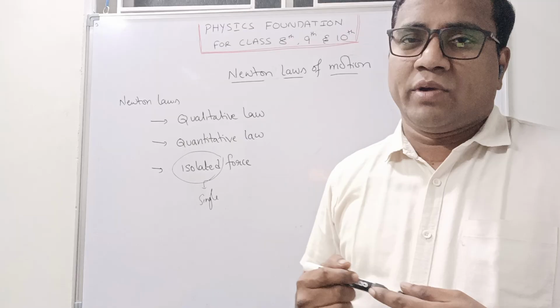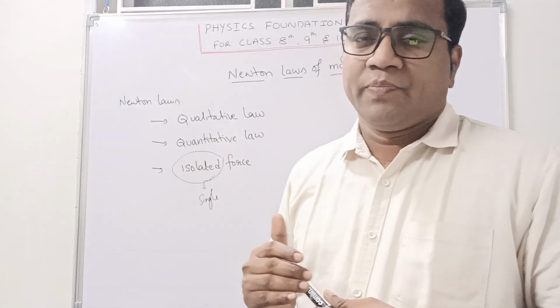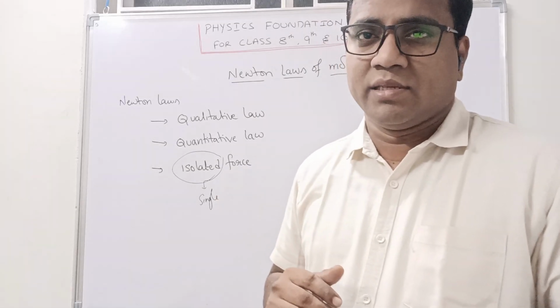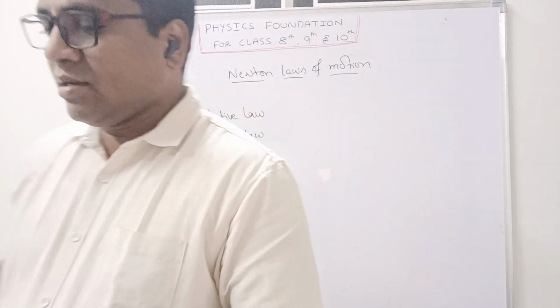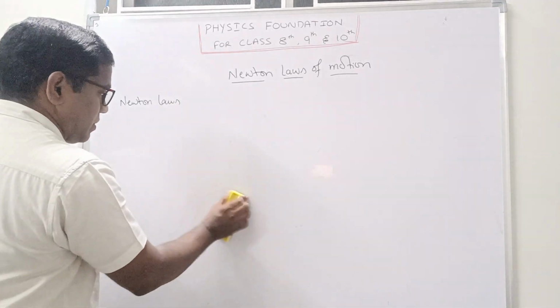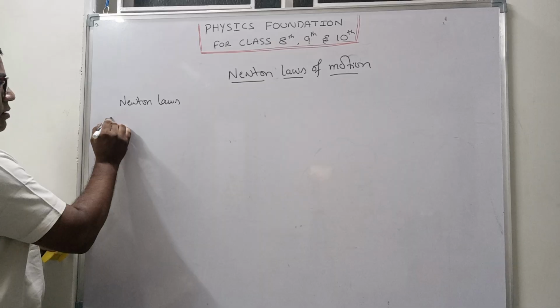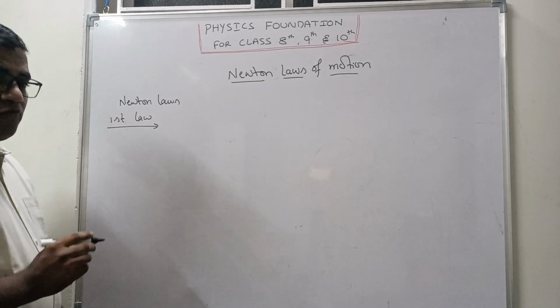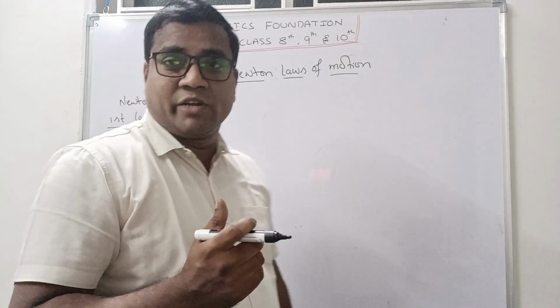So now we will try to understand these three laws, and along with them we will do some numericals. See here, the first one I will write. First one, we already know it is a qualitative law.